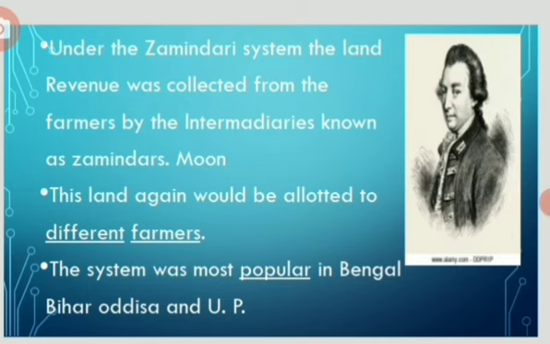Permanent revenue settlements. Cornwallis changed the revenue systems into decennial settlement, which was meant to continue for 10 years. In 1793, Cornwallis converted it into the permanent settlement.